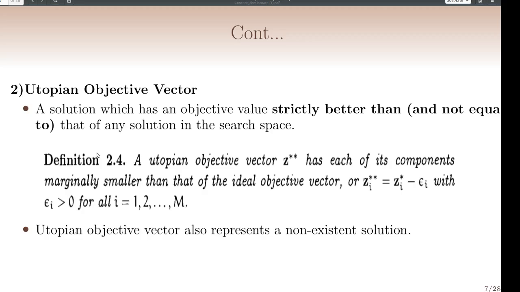Mathematically, zi double star is equal to zi star minus epsilon i, where epsilon is a small value slightly greater than 0, for all i equal to 1 up to m, where m objective functions are there. The utopian objective vector is also a non-existent solution.